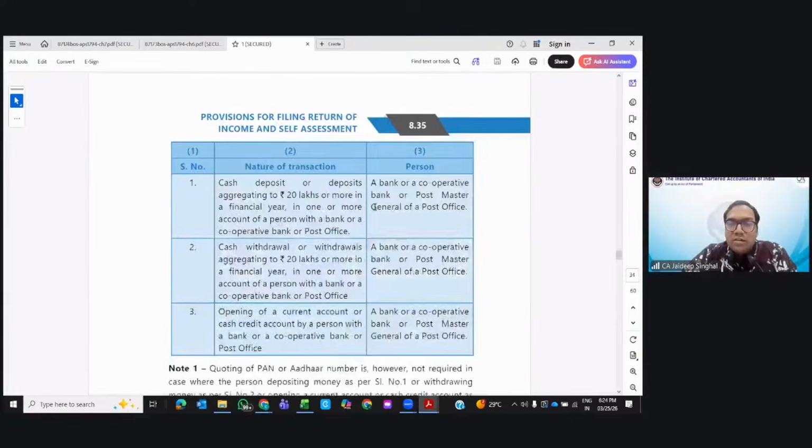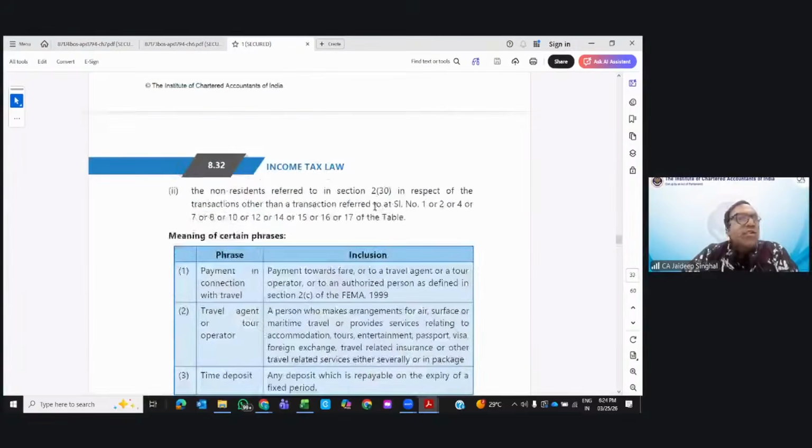Give me 1 second. On which page number is there?